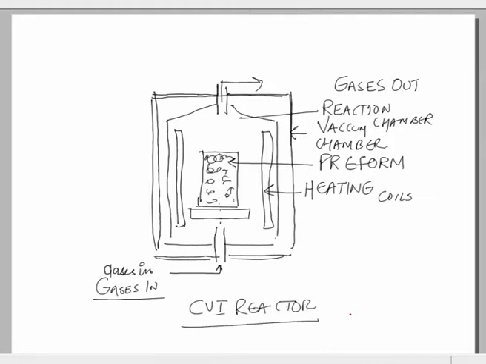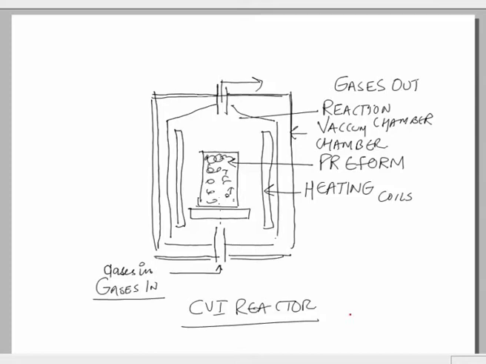On your screen you can see that the process is fairly simple to understand, but there have to be certain control variables which have to be maintained: for how long the gases should pass, what should be the constitution of the gases that are going inside the preform, what should be the network of the preform, how much porosity should be there in the preform, and what type of porosity is acceptable when the ceramic matrix composite has been formed.